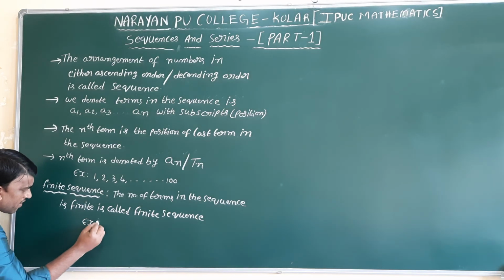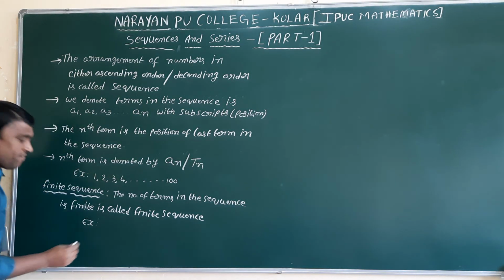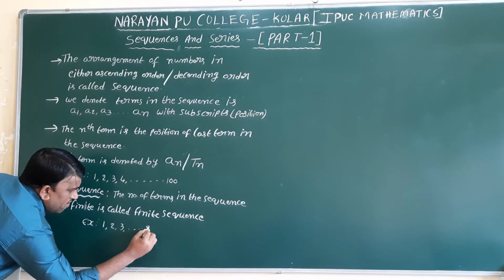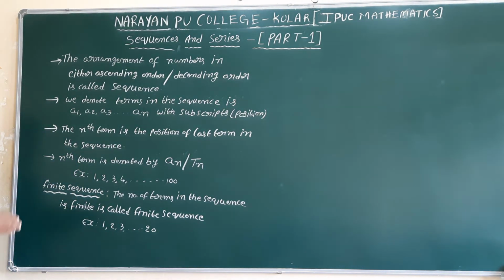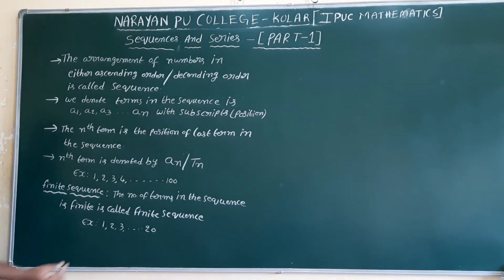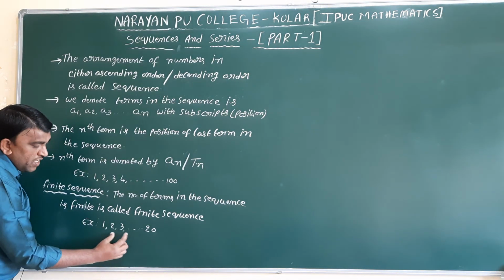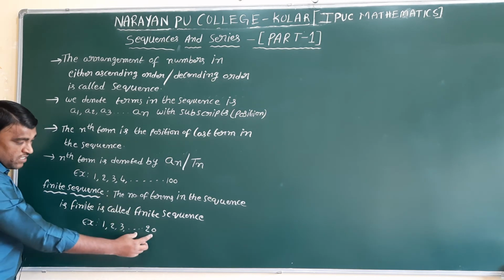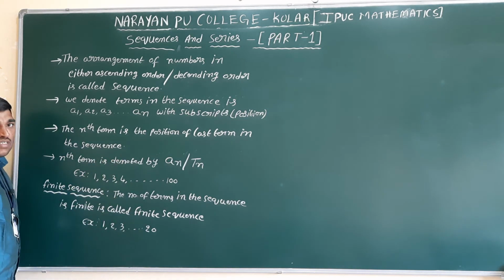Example: if you take natural numbers up to 20, for example 1, 2, 3 and so on up to 20. Suppose natural numbers up to 100, it is countable. How many elements are there here? 20 elements, which is countable. That is why we call this sequence a finite sequence.